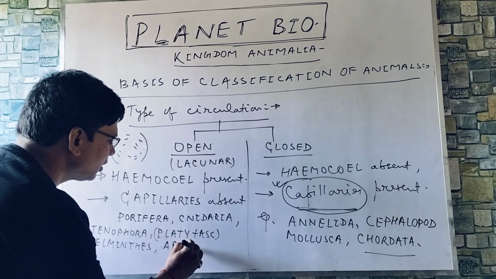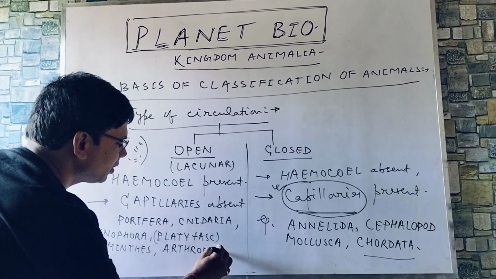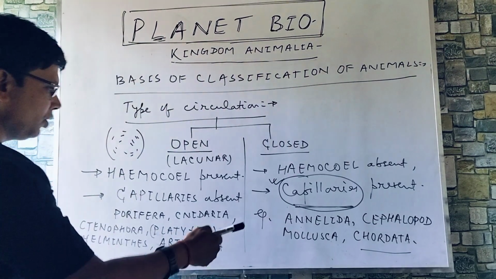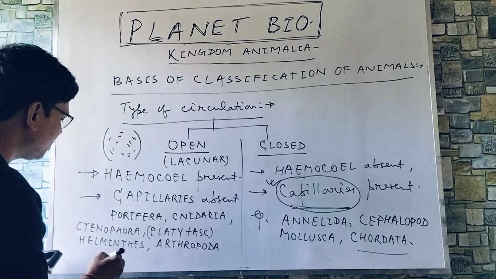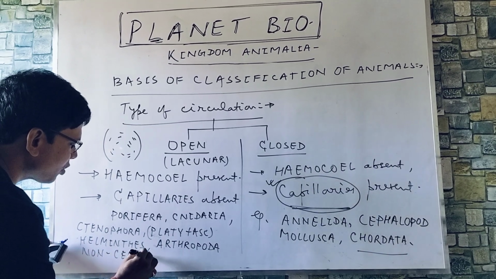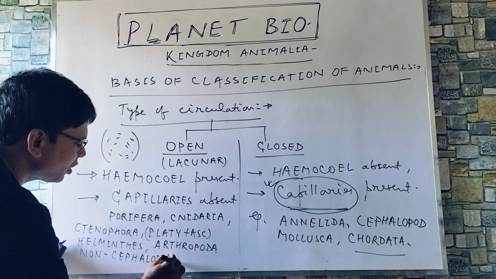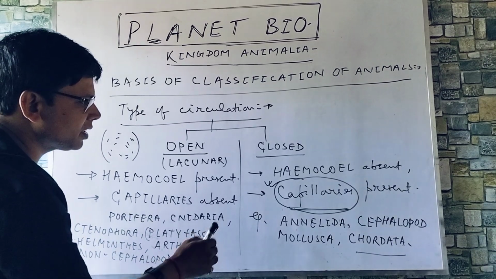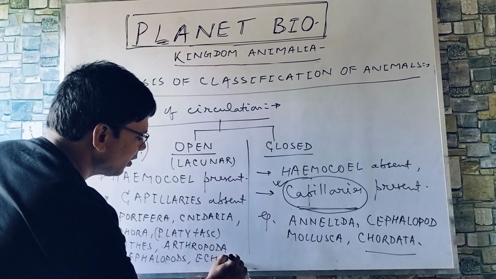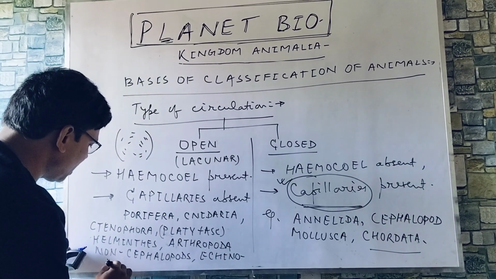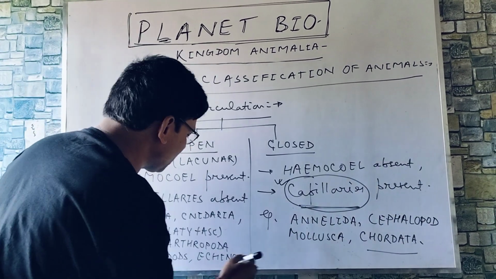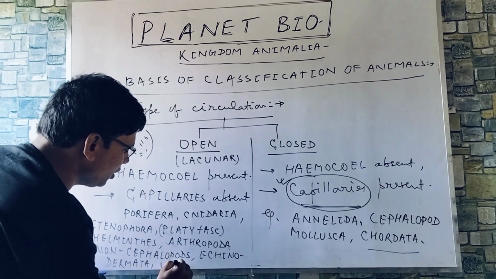Arthropoda, as you see in cockroach, open circulation is there. Then mollusca except cephalopods. So non-cephalopods, means except octopus. And whose name will come after that? Echinodermata and a part of Chordata, Urochordata, also called tunicates.